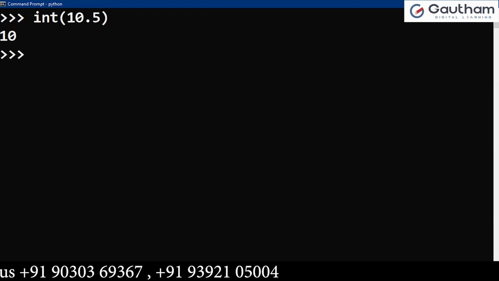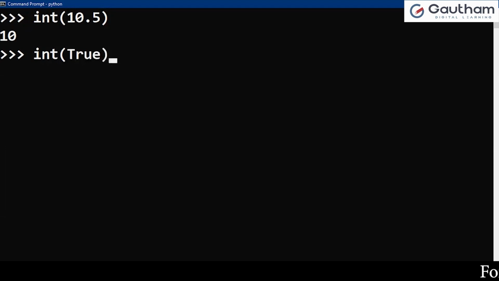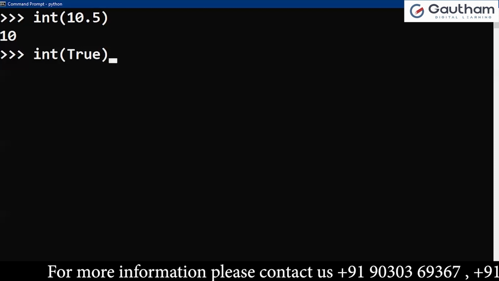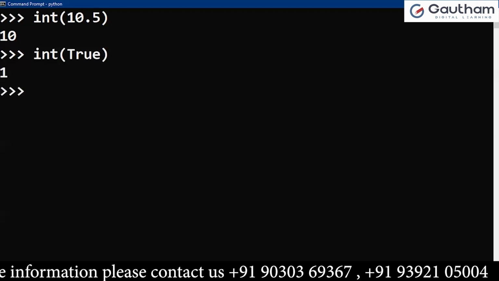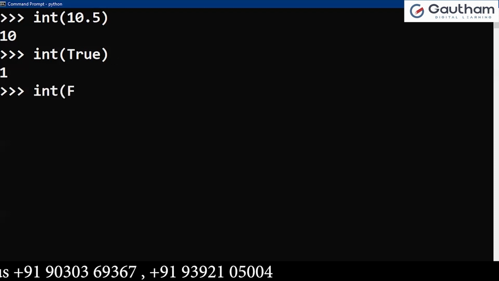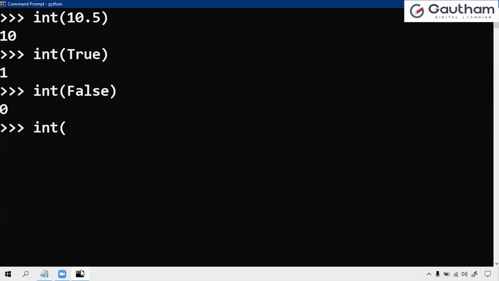Yes, it is 10. int of True: True is a boolean value, and I am converting it into integer. What is the value? 1. Why? Because internally True is 1, False is 0.